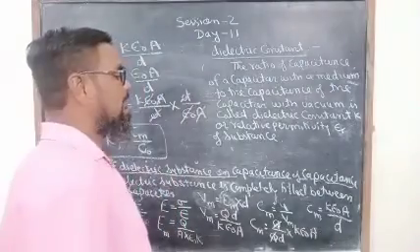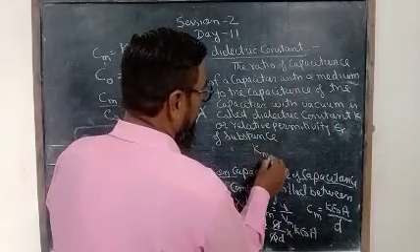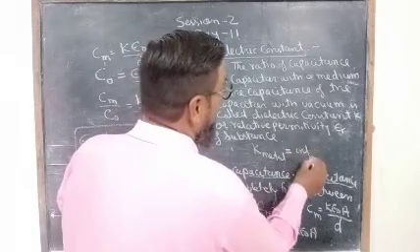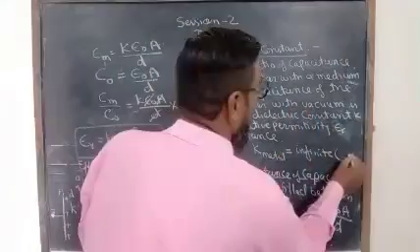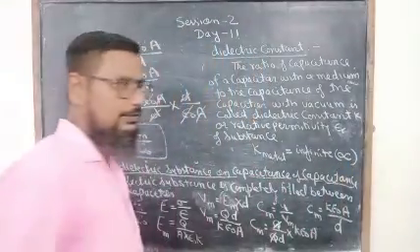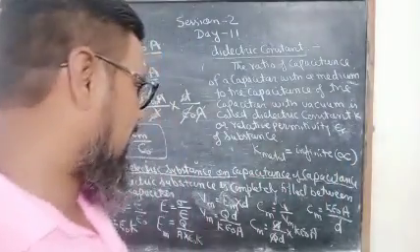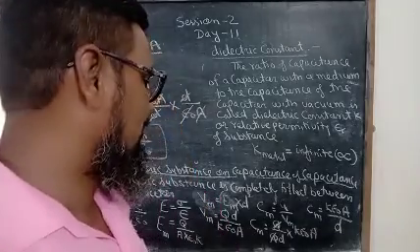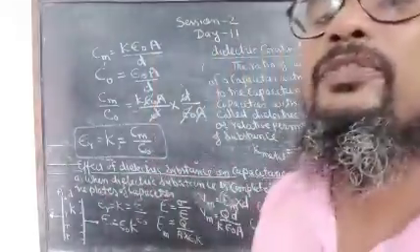And now, the value of dielectric constant for a metal is infinite. You should also know that the dielectric constant for a metal is infinite.